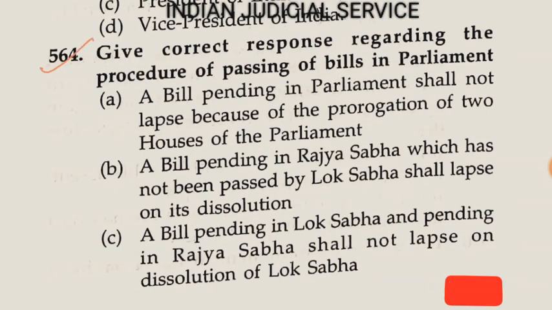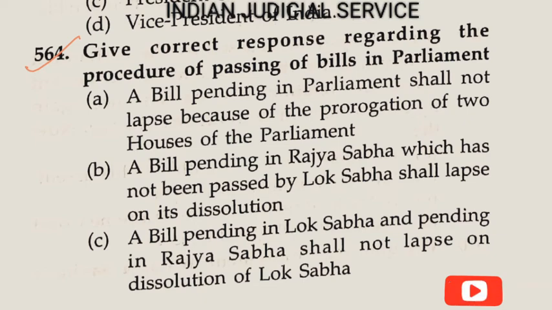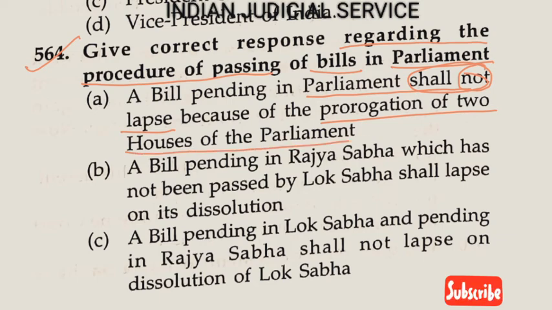Question number 564. Give the correct response regarding the procedure of passing of a bill in Parliament. Option A, a bill pending in Parliament shall not lapse because of prorogation of the two houses of Parliament. Yes, this statement is absolutely correct here, according to Article 107. A bill pending in Parliament shall not lapse because of the prorogation of the two houses of Parliament.